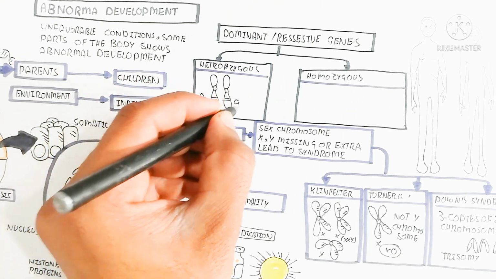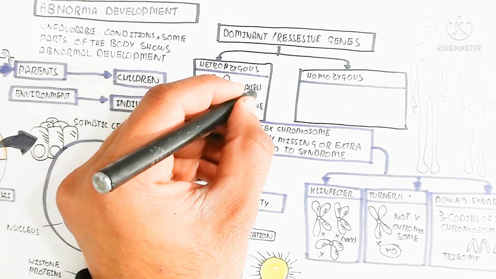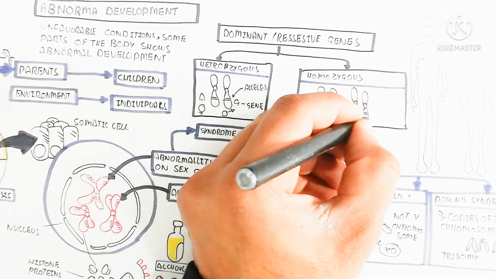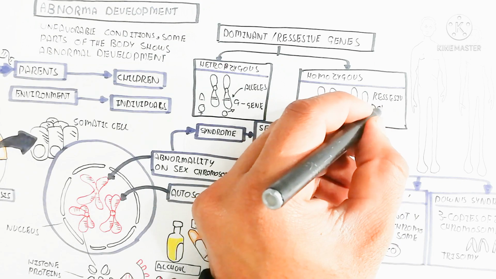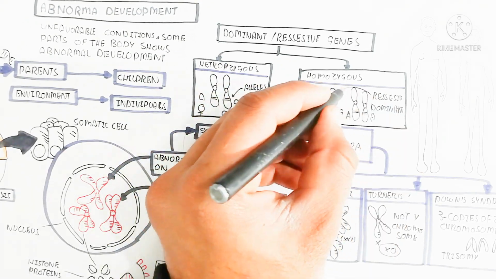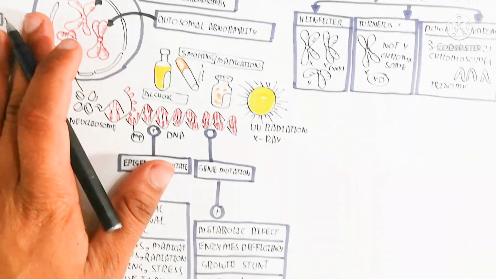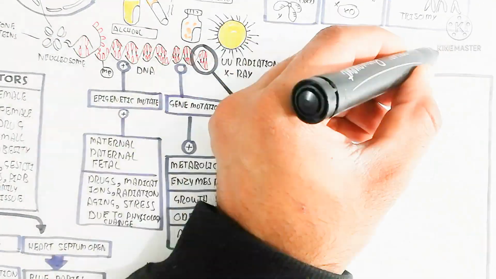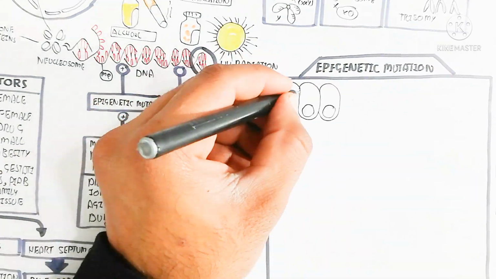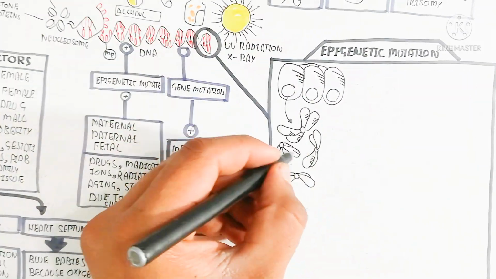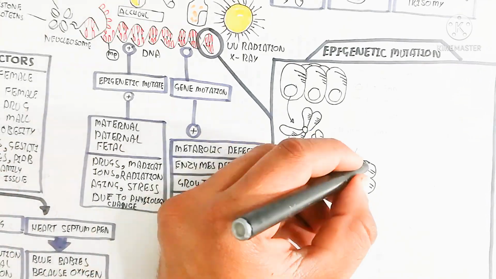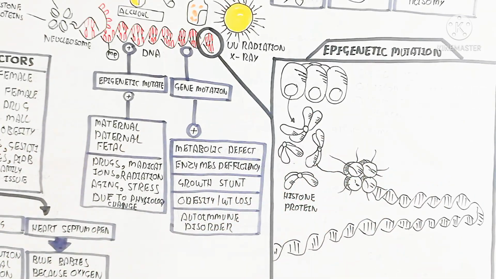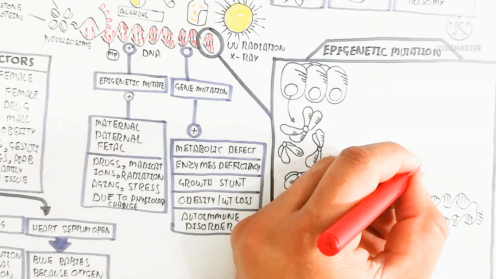And dominant and recessive genes we will discuss. So this is heterozygosity and homozygosity. In the heterozygous case, the allele can be dominant or recessive, and the person can be normal, but the further generation can be abnormal. While in the homozygous recessive case, both alleles are recessive, so there is abnormality, for example hemophilia or some other disease.